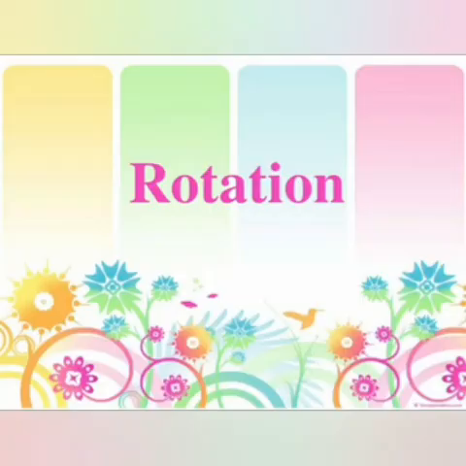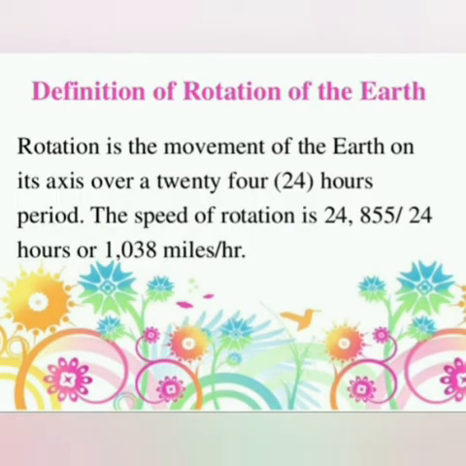Let me give you detailed information about the rotation. If you take a globe and spin it, it spins around a line passing through its center. This imaginary line around which it spins is called its axis, and the earth also spins about its axis in the same way.